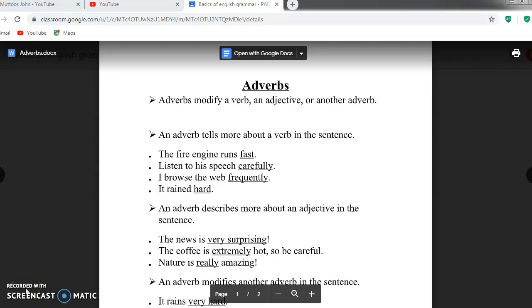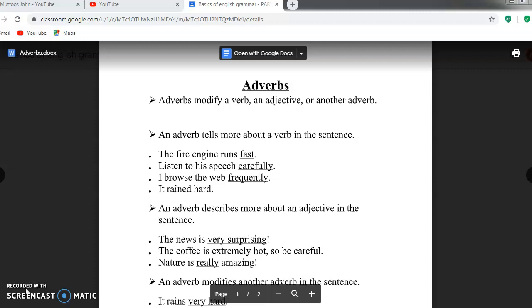Hello all. Today we will see about adverbs. Adverbs modify a verb, an adjective or another adverb. Verb is your action. To describe an adjective, verb or adverb, adverbs are used.